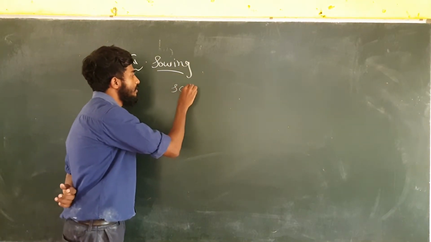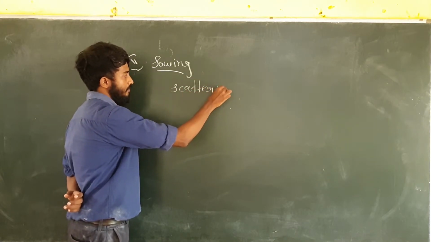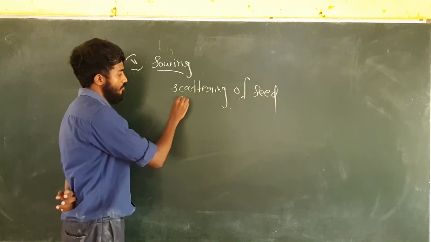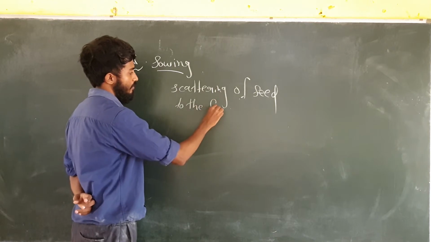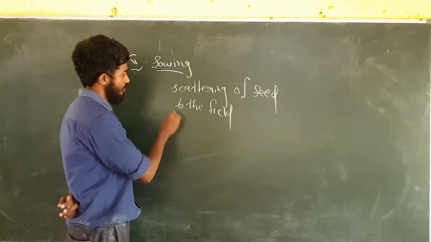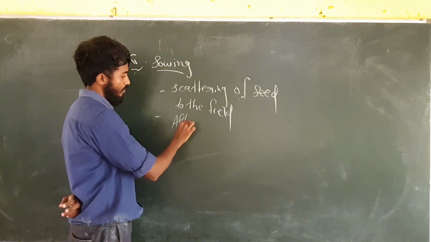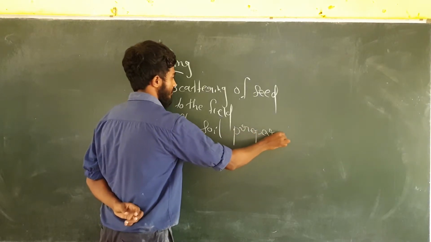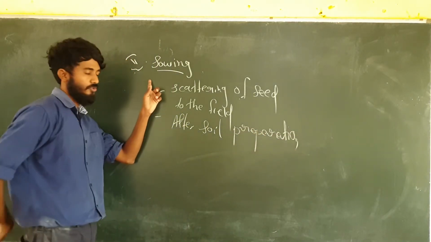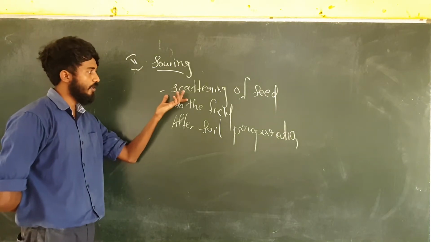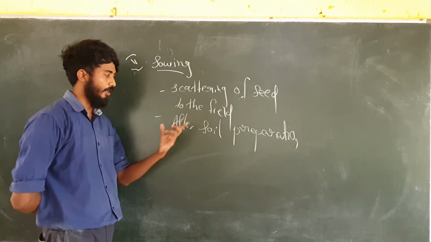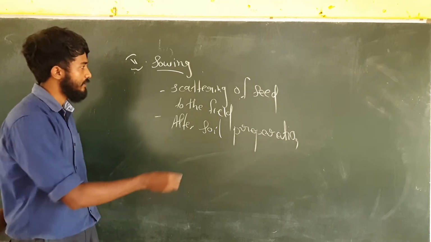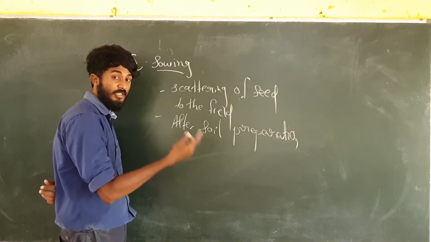Okay students, so what do you mean by sowing? Sowing means the scattering of seed to the field after soil preparation. That is sowing. Okay. What is sowing? It is scattering of seed to the field after soil preparation. Clear?